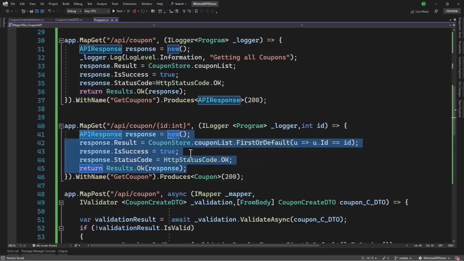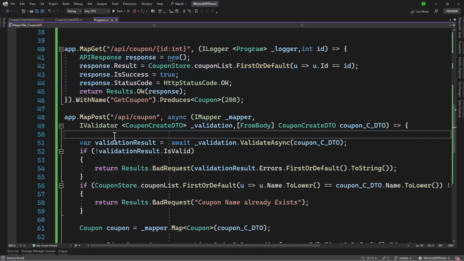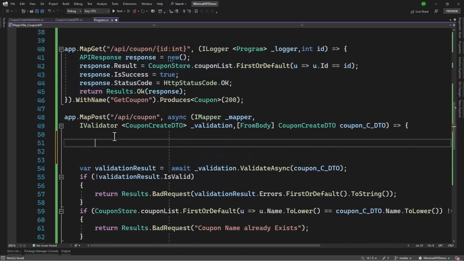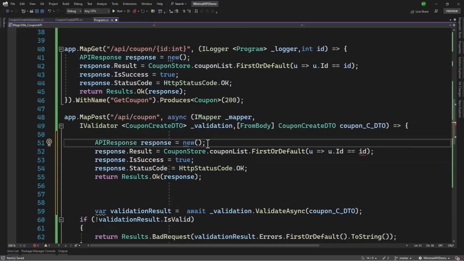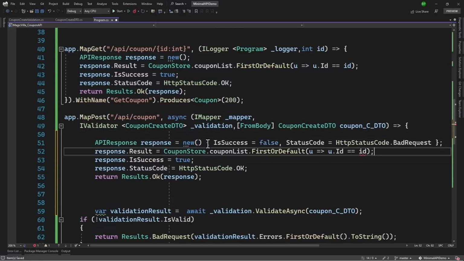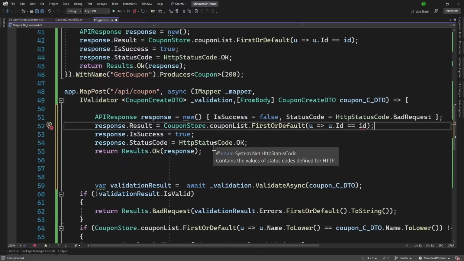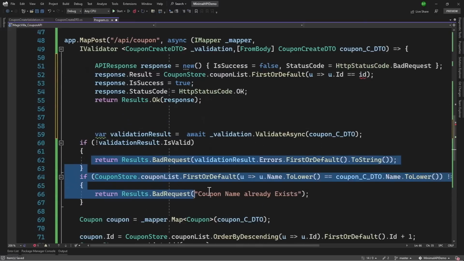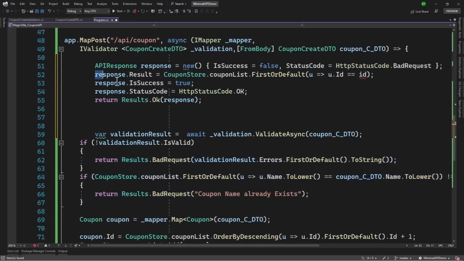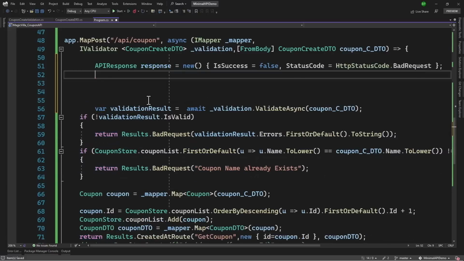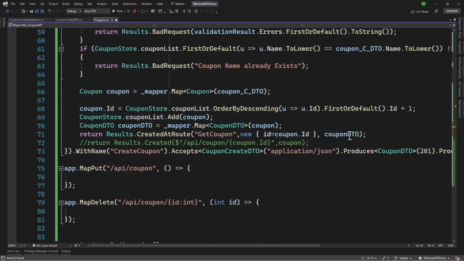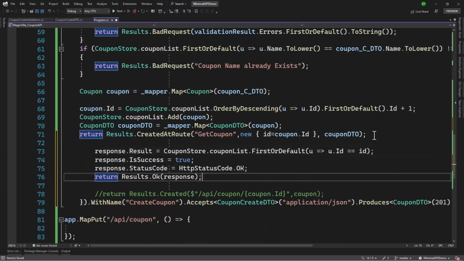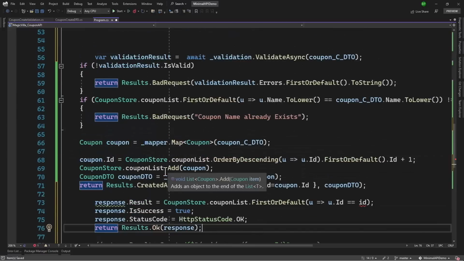Then let me copy this again. Where we have the post, I will paste it right here. And when we are actually creating, we can just set the isSuccess to be false and the status code to be HttpStatusCode.BadRequest. That way, where we have the bad request, we do not have to assign both the flags here. Let me cut the result here. Everything that is good will be at the end. We will paste it right there.